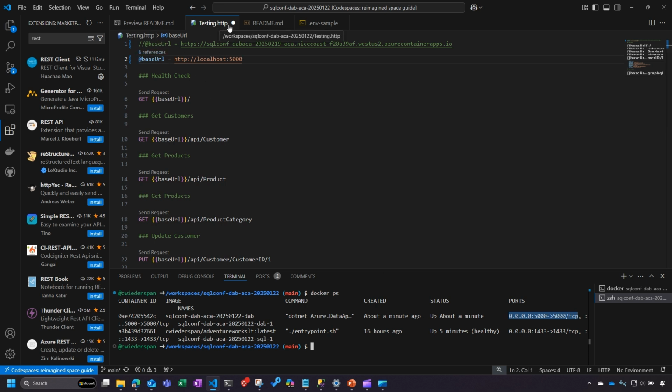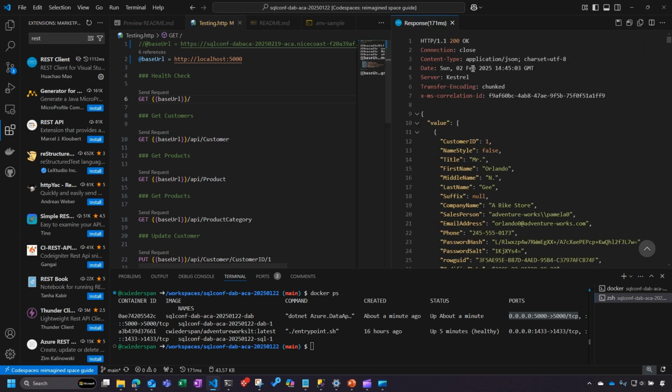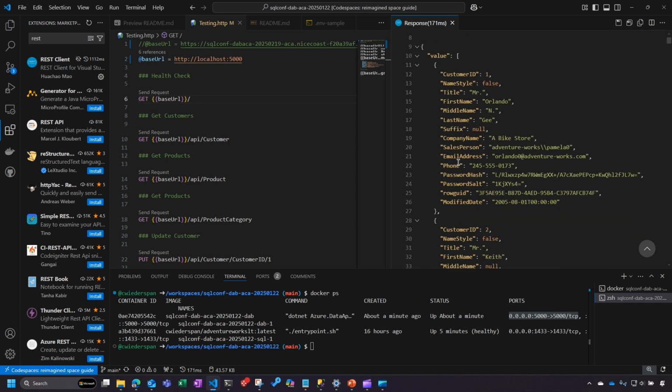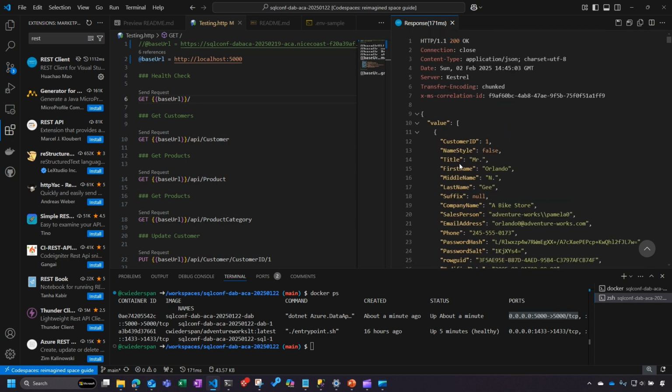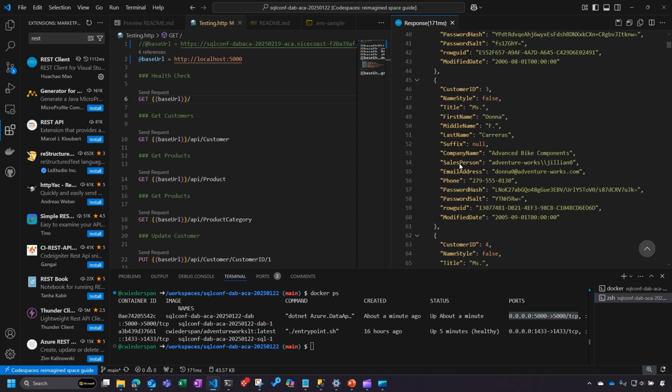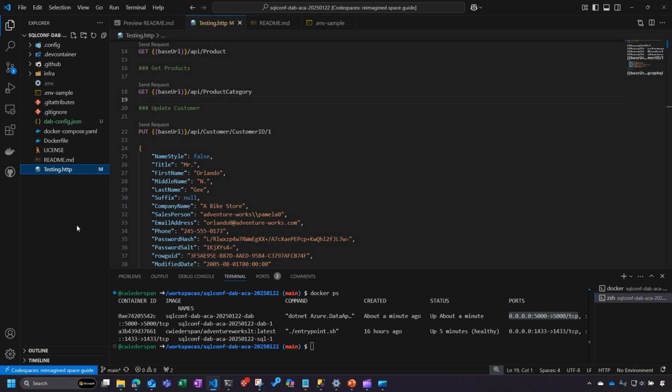And then this .http file that we're looking at, it has the capability to do things like variable substitutions. It's got a nice little templating syntax, and it lets me do things like send a request to my local application and get back data. So I'm actually here kind of doing a test against the entire application that's running locally inside of my environment. No cloud resources at this point. Everything's just happening right here within the Codespace. So at this point, we've kind of built out a local inner loop development process.